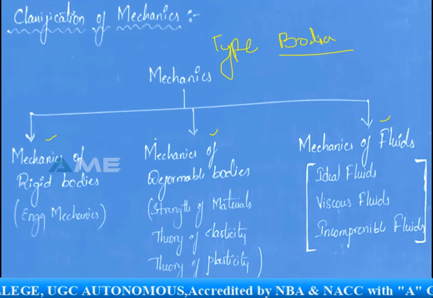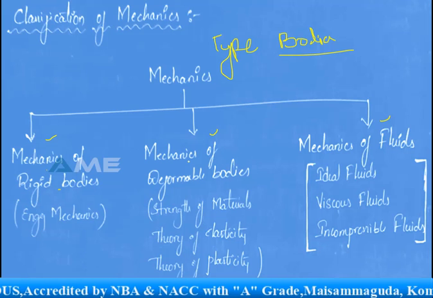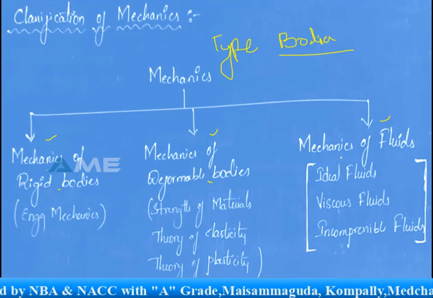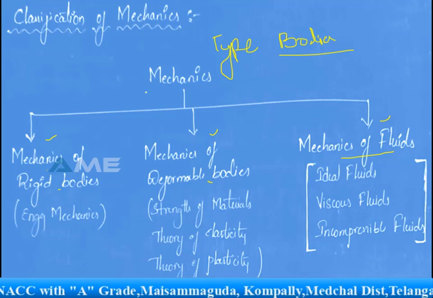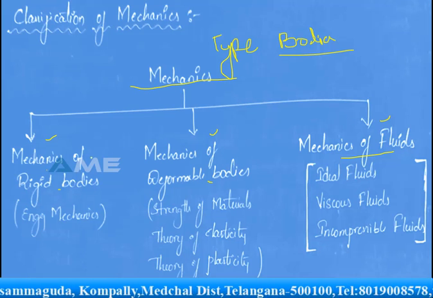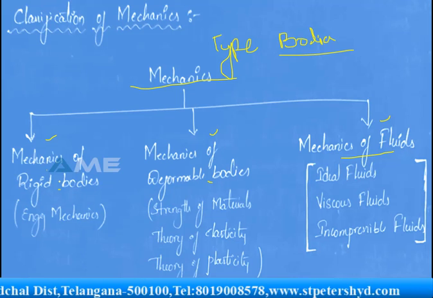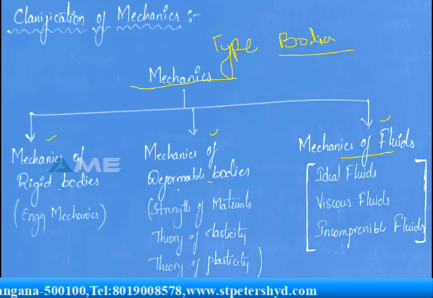Based on that, there is mechanics of rigid bodies, mechanics of deformable bodies, and mechanics of fluids. That means the subject mechanics is divided into three subjects again: mechanics of rigid bodies or non-deformable bodies, mechanics of deformable bodies, and mechanics of fluids.